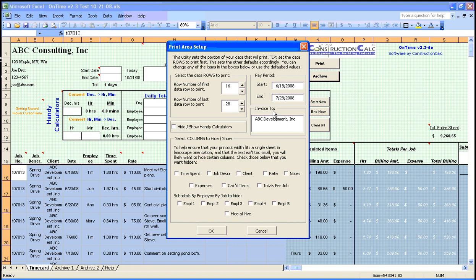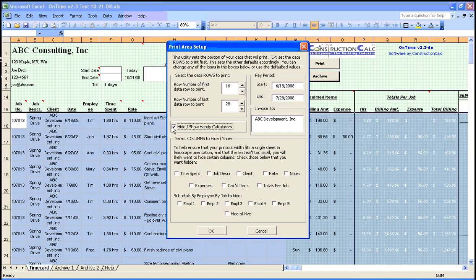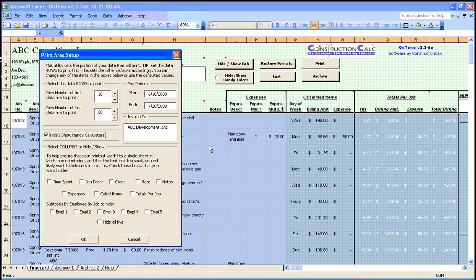To minimize the amount of information shown on the printout and to ensure it fits nicely on one page, we'll hide the sections we don't need. Handy calculators, let's hide those. We didn't use the notes column here, so let's hide that.